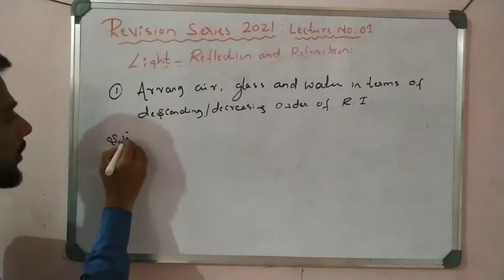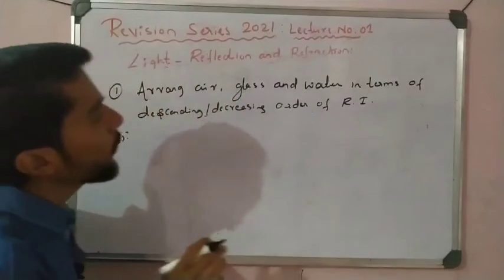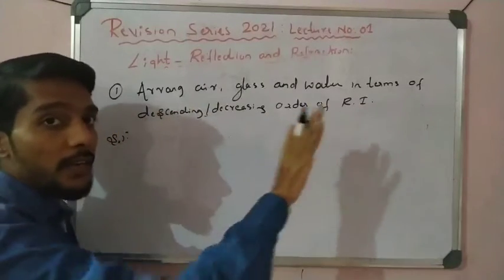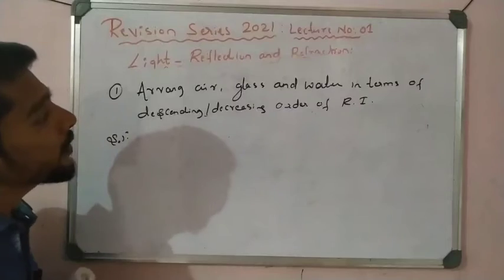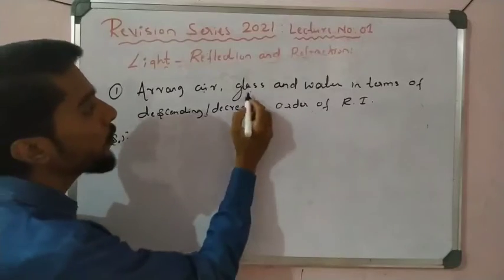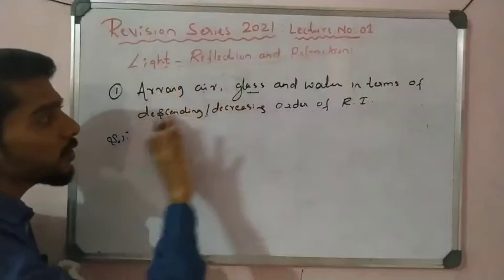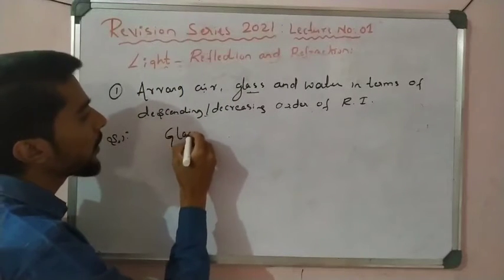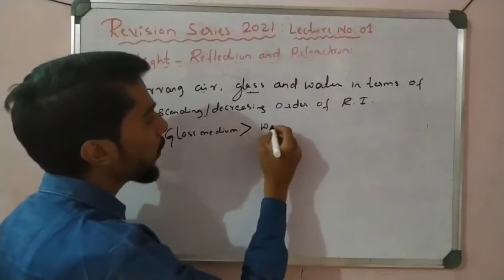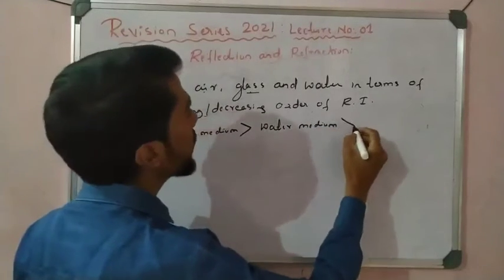Now we just learned, right? So now let us see air, glass and water. Which has the more refractive index? And we have to write decreasing order, meaning we first take the greater and last the smaller. So we know that among glass, air and water, which is the highest refractive index? Of course glass, because it has high density. So glass first, then water, and then air. So in decreasing order: glass medium is greater than water medium, and then the last one is the air medium.